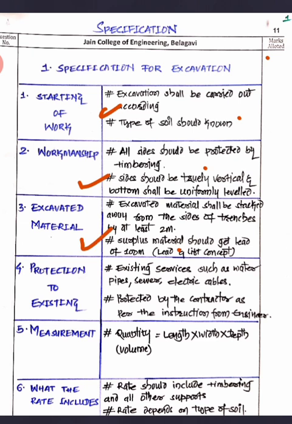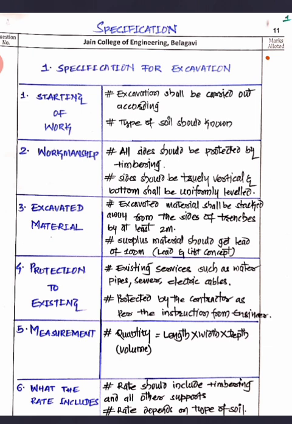Next we are going to the excavated materials. What you are going to do with the material which you excavate out. Here the excavated material shall be stocked away from the sides of the trenches, at least 2 meters away, where you have to heap it. Whatever surplus material there is, you should lead it away for 100 meters. That is the concept of lead and lift: a lift of 2 meters and a lead of 100 meters. You can even use the surplus material for plinth filling also. That is also a very important thing.